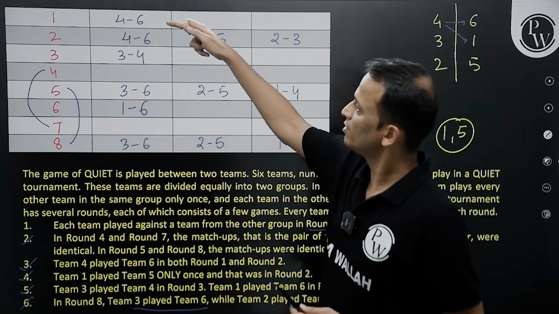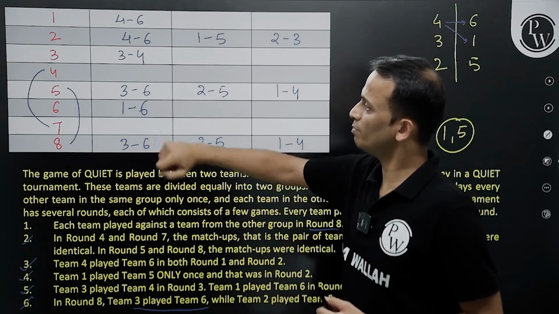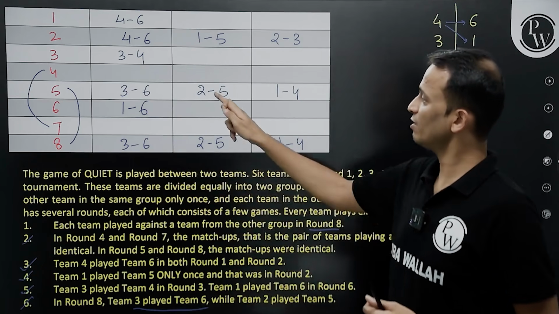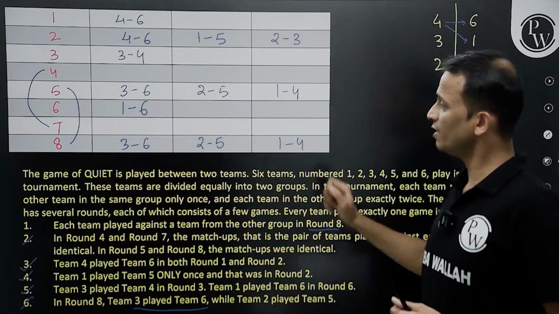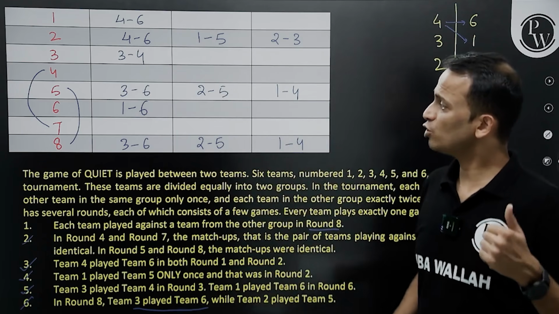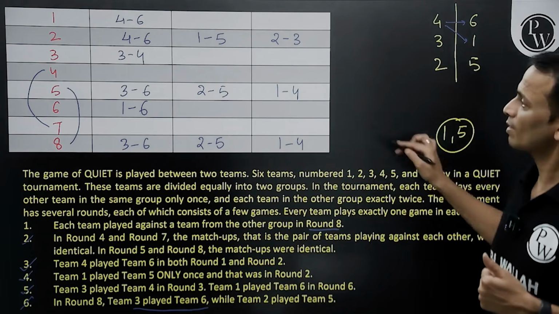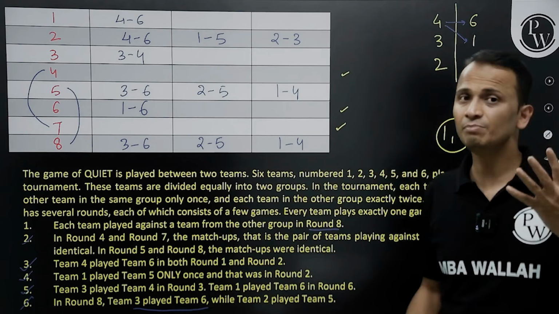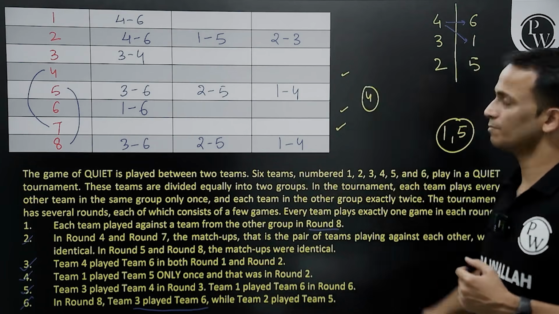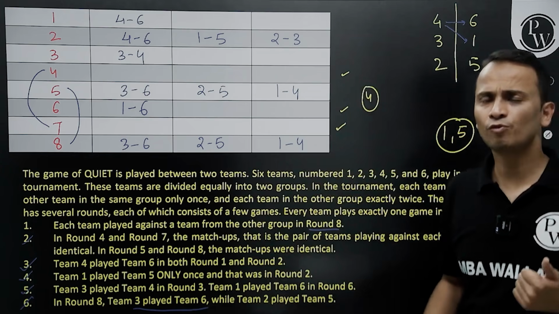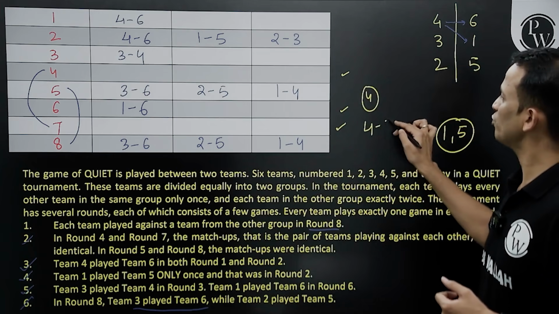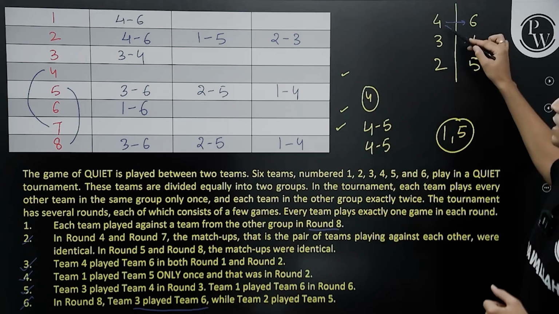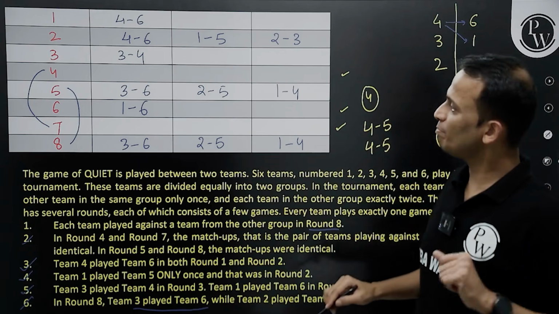So team number 4 has played in round number 1, round number 2, round number 3. They are left to be played in round number 4 and round number 7. They have played in round number 5 and round number 8, right? So they are left to be played in round number 4, round number 7 and round number 6. I'm talking about team number 4. Now, which all matches of team number 4 are left? Team number 4 is left to play two matches with team number 5 and one more match. Team number 3. So, 4 and 3. Have they played any game?